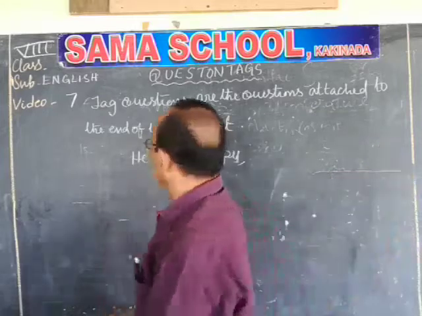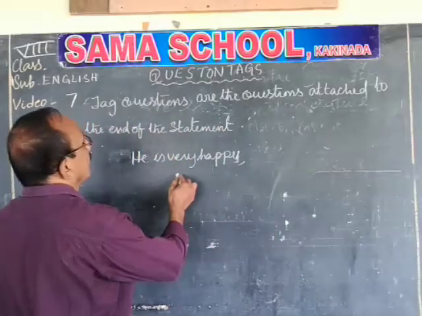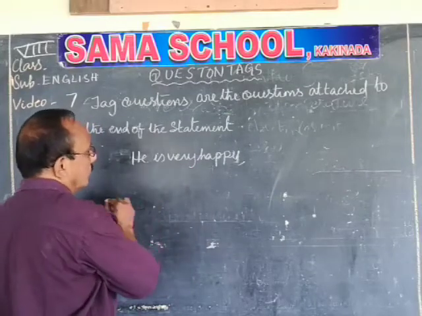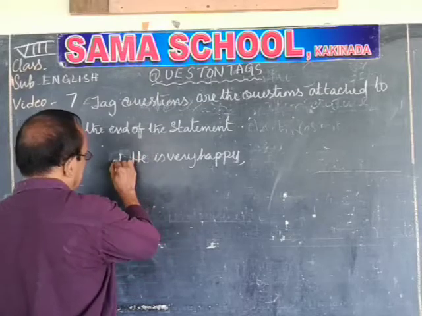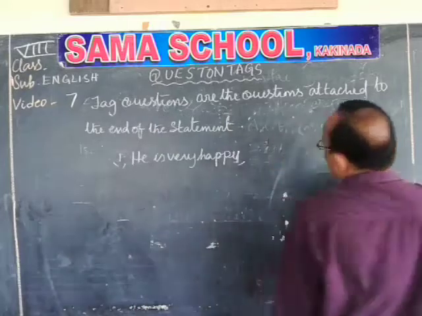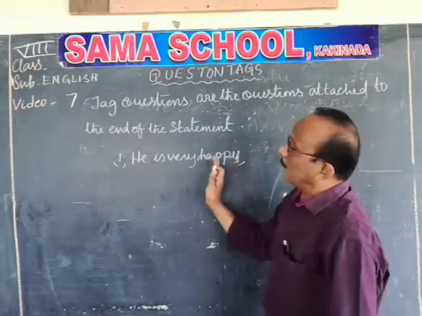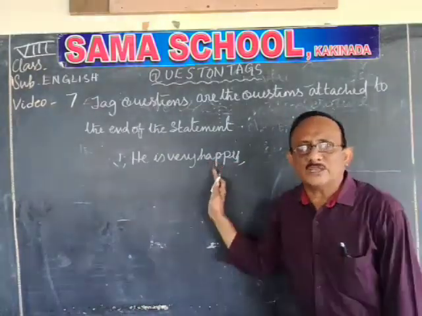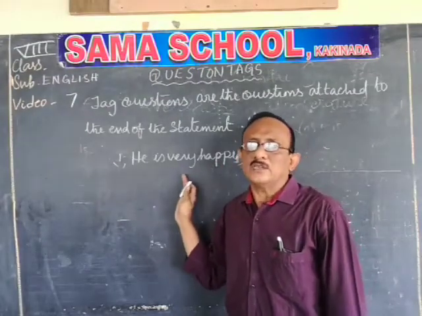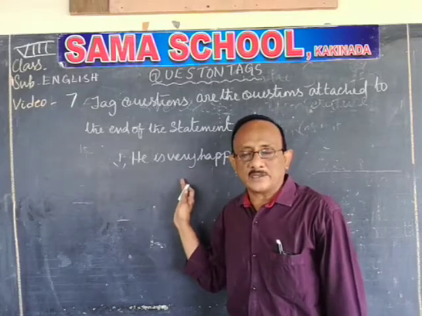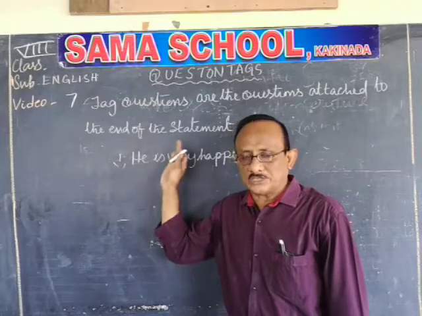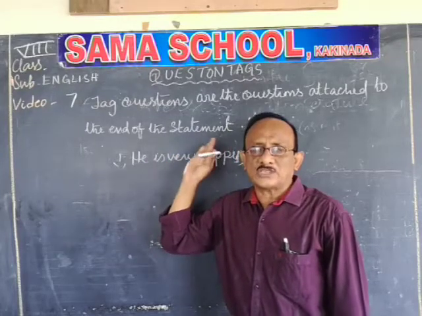So here, he is very happy. It is a statement. So it is a positive sentence. So we have to add a question tag for this. A positive sentence takes the negative tag and a negative sentence takes the positive tag. So once again I am explaining, question tags are the questions which are attached to a statement.